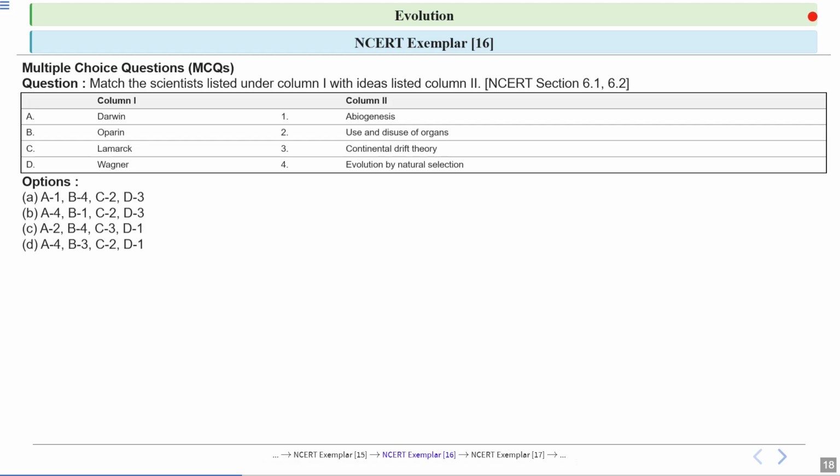Next question is a column-based question. So you have to match the scientists listed under column 1 with the ideas listed under column 2, and you have to select the correct answer from the 4 options given to you, A, B, C, and D. So what will be the correct answer?